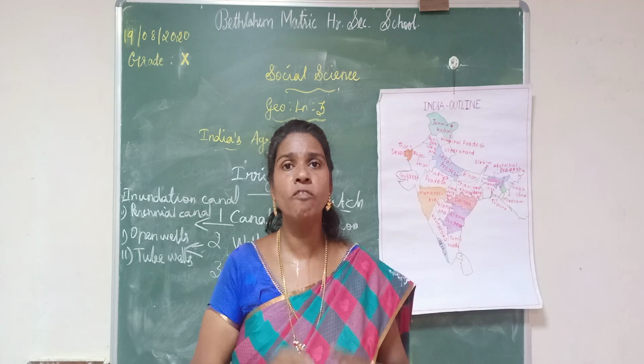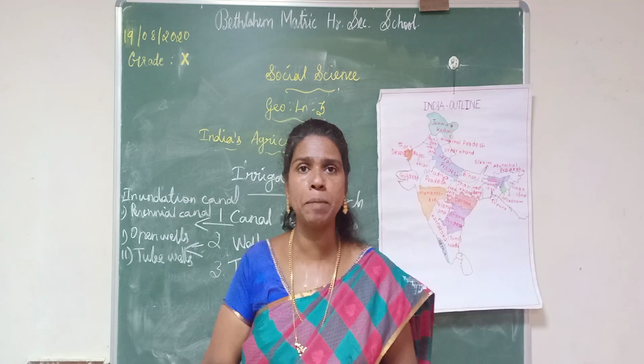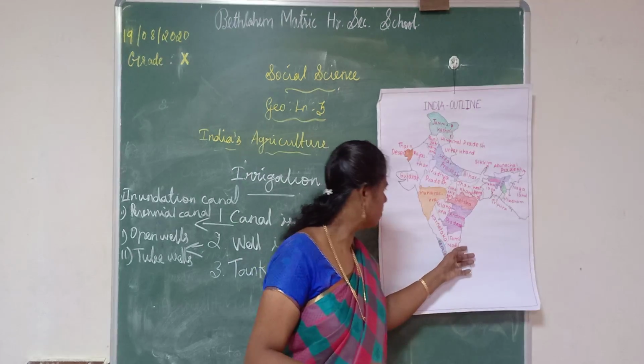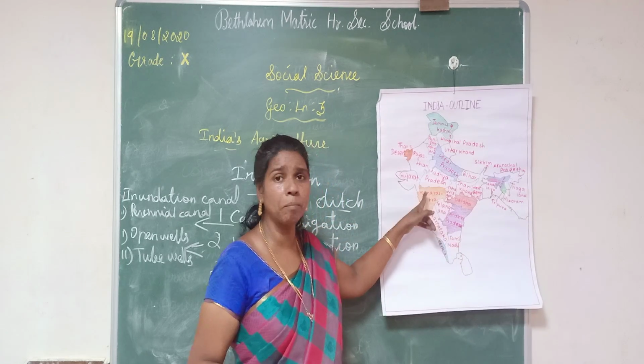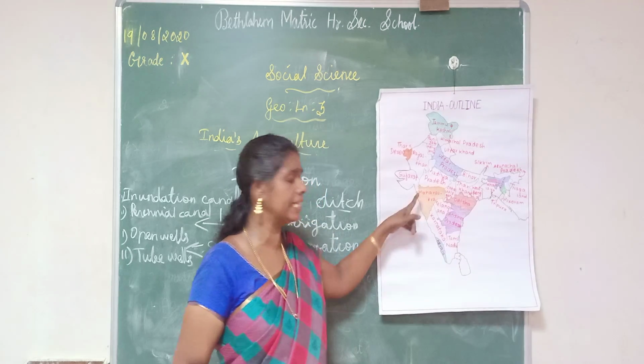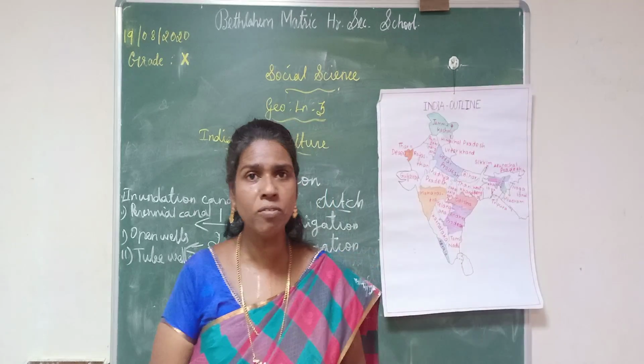Mostly in India, five leading states use this type of irrigation. For example, Tamil Nadu, Karnataka, Andhra Pradesh, Telangana and Maharashtra. These five states mostly use this type of irrigation.